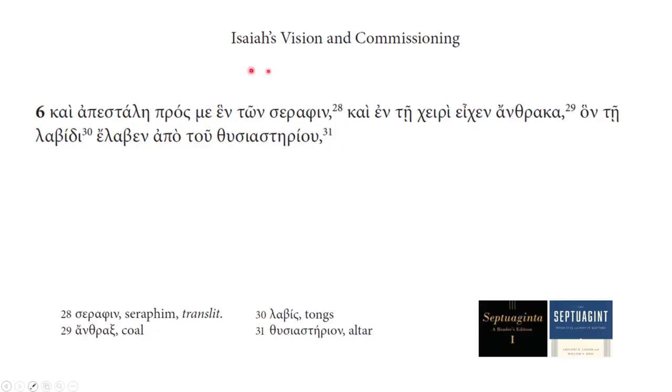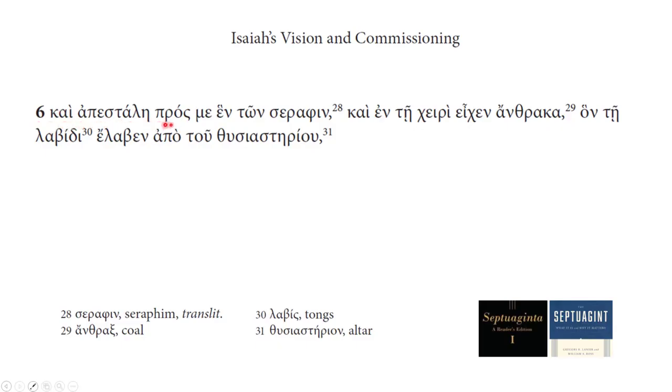We're continuing on today in Isaiah chapter 6, continuing from verses 1 to 3, where we've been reading about the prophet Isaiah beholding a vision of the Lord in his temple, seated on a high throne, surrounded by seraphim. And we're continuing on in verse 6 today, where we're going to see those same seraphim doing some other things. So let's read our verse in Greek today.